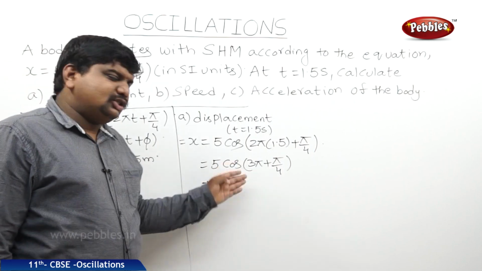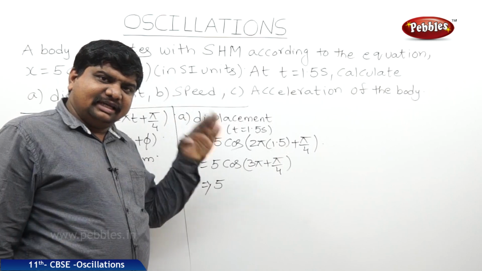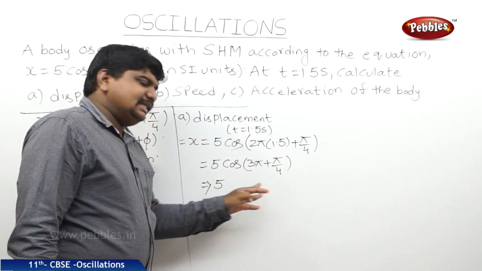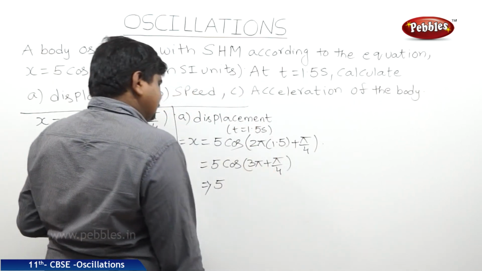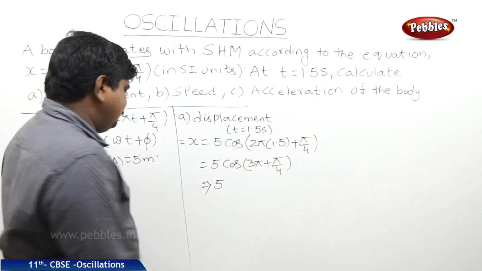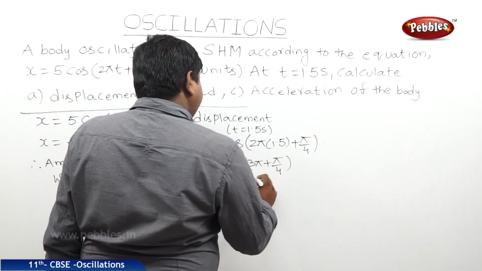Cos 3 pi: 2 pi means it comes around to the first quadrant. Pi again means it goes to the opposite, second quadrant. So 3 pi is a function of 180 plus. So cos 180 plus is negative in the scale. Therefore it is minus 5 cos of pi by 4.